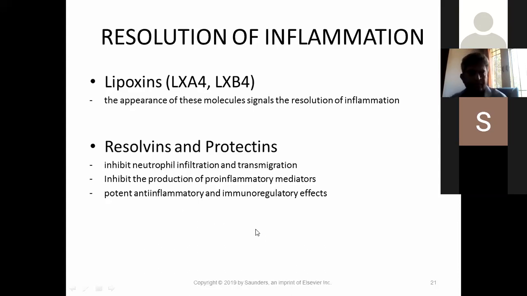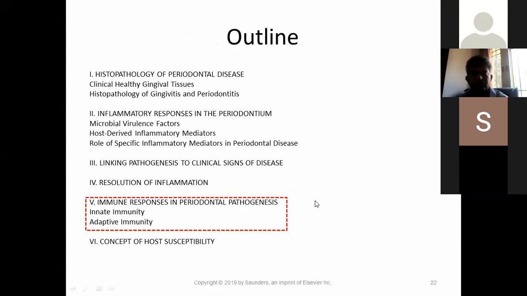Second, they inhibit the production of pro-inflammatory mediators. These resolvins and protectins inhibit the production of MMPs, cytokines, and prostaglandins, and they elicit potent anti-inflammatory and immunoregulatory effects. Okay.